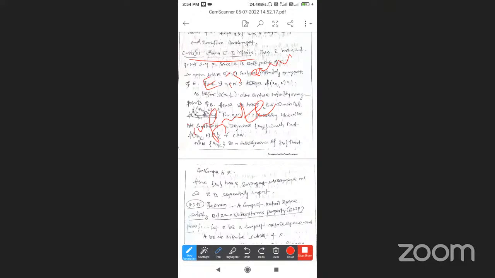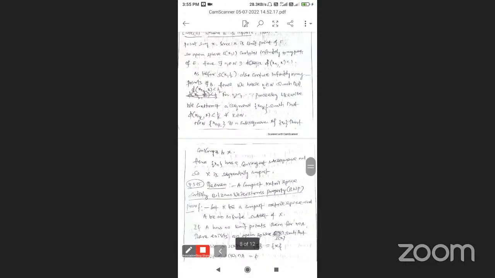Here E is an infinite subset of X, so by the Bolzano-Weierstrass property, E has a limit point.